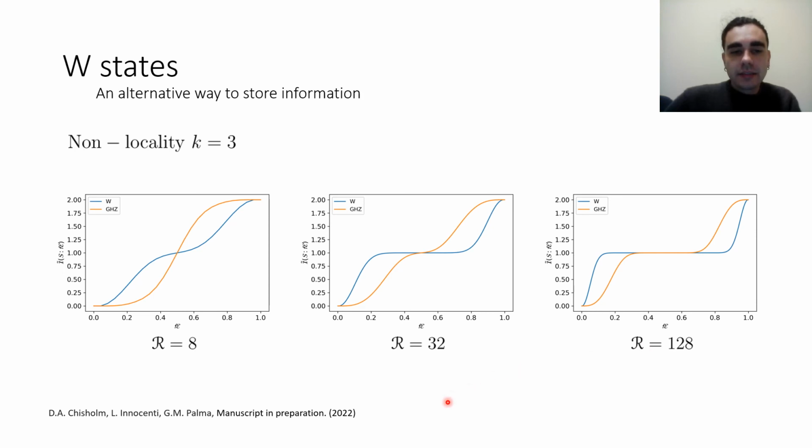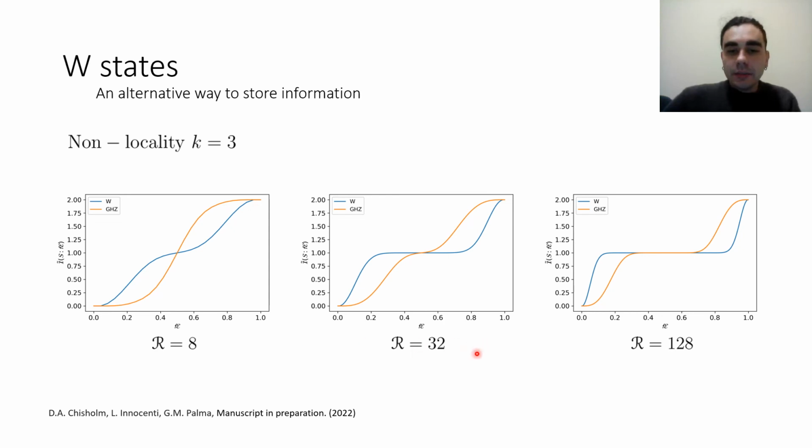And this is confirmed by plotting the mutual information, again, between system and environmental fraction. In this case, the non-locality degree is 3. And we are comparing the case in which the information is encoded into the W states, that is this blue line, and the case in which the information is encoded into GHZ states, that is this orange line.